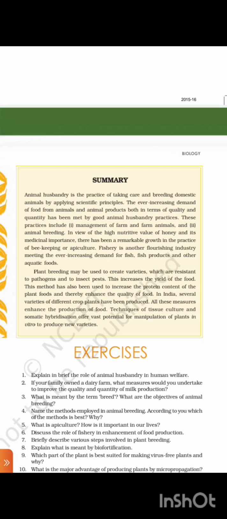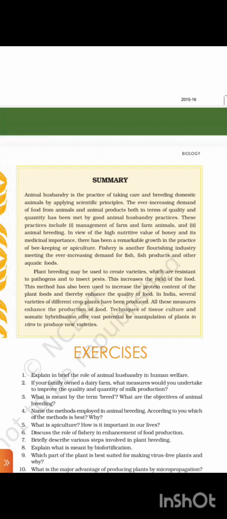Summary: Animal husbandry is the practice of taking care of and breeding domestic animals by applying scientific principles. The ever-increasing demand for food from animals and animal products, both in terms of quality and quantity, has been met by good animal husbandry practice. These practices include management of farm and farm animals and animal breeding.